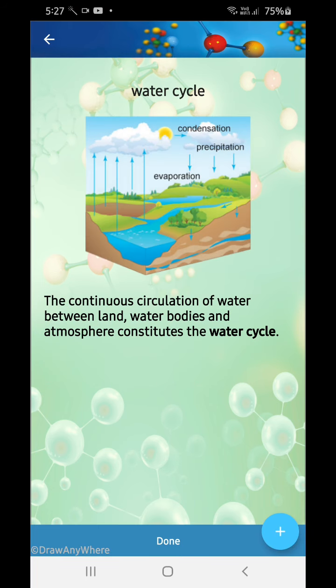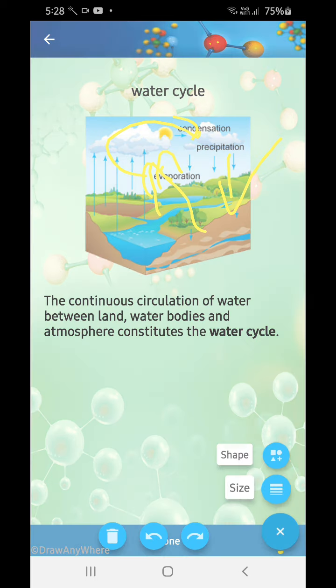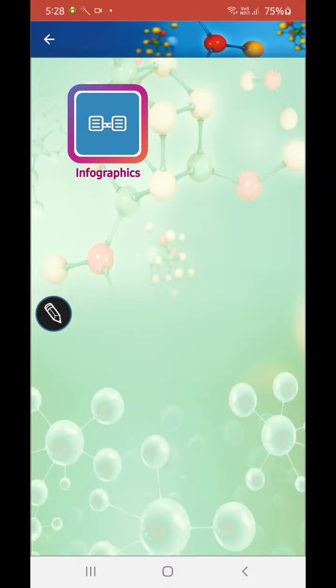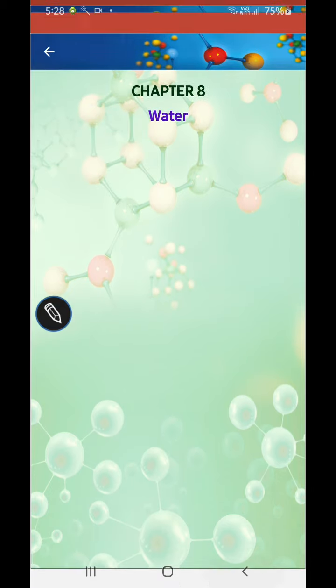Now what is the water cycle? The continuous circulation of water between land, water bodies and atmosphere constitutes the water cycle. Evaporation is happening, transpiration is happening, and then condensation and precipitation. So it's a very easy chapter, and I think we are done with it.